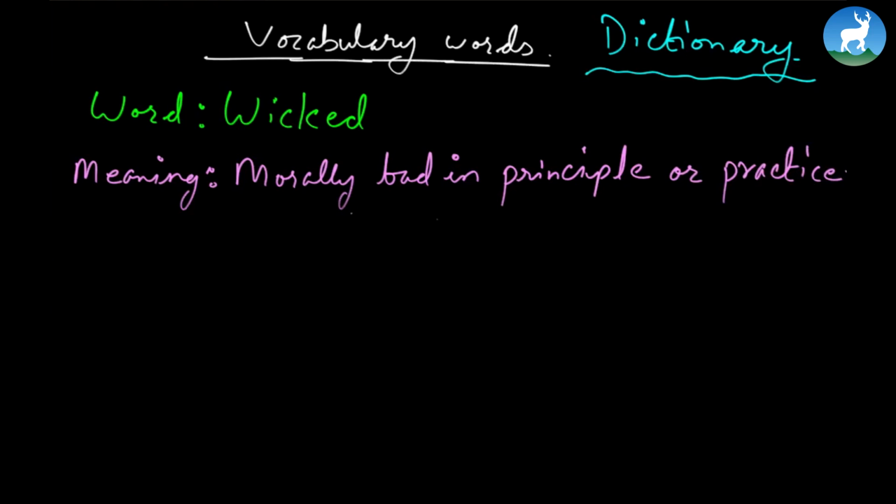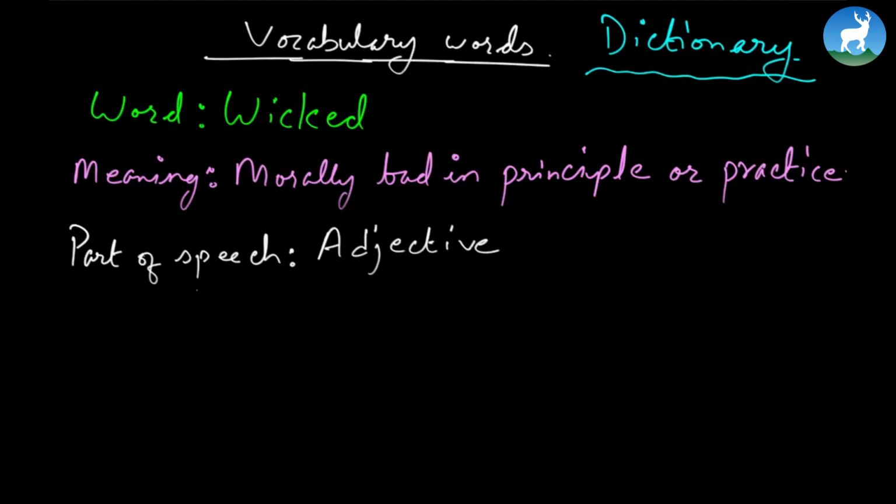And then you go for its part of speech. And what is part of speech? It could be adverb, adjective, noun, or a verb. And this you can always find in the dictionary. Sometimes it's usually written in short form or abbreviation, like A for adjective, V for verb, N for noun, ADV for adverb. So in this case, wicked is an adjective. Remember, it's always in the dictionary. So part of speech is adjective.